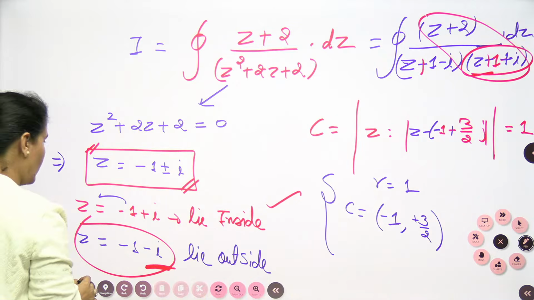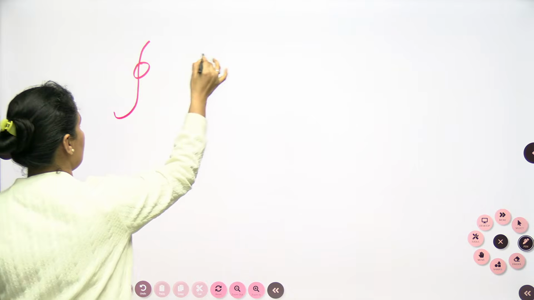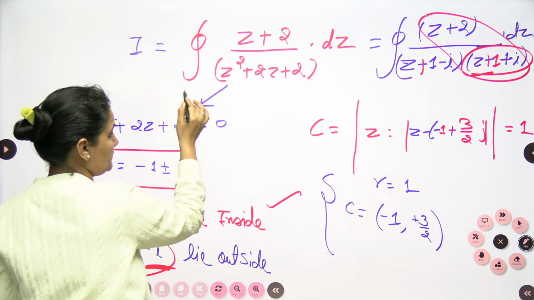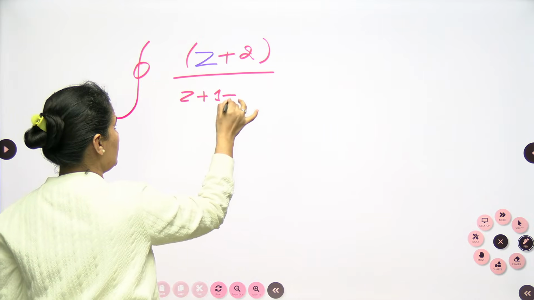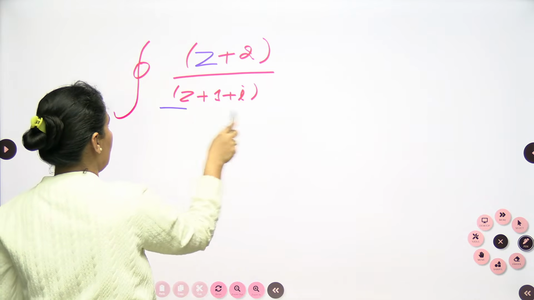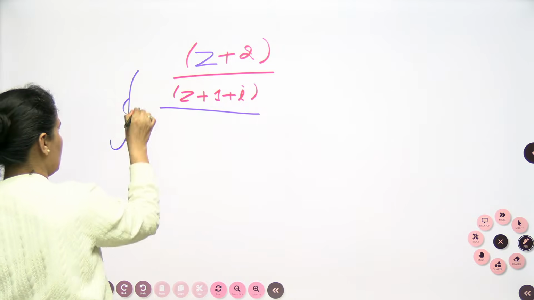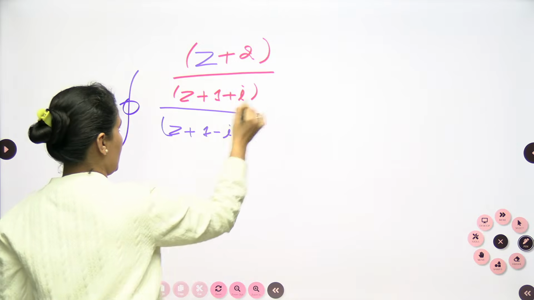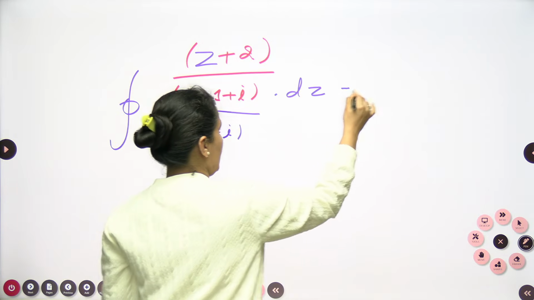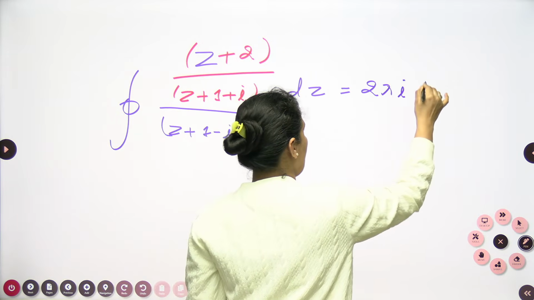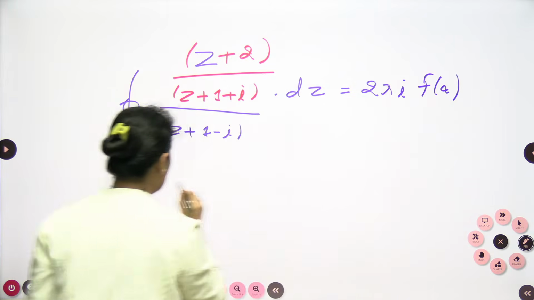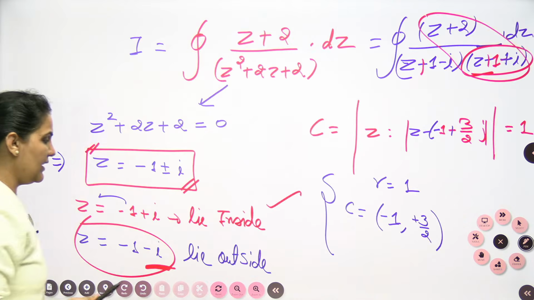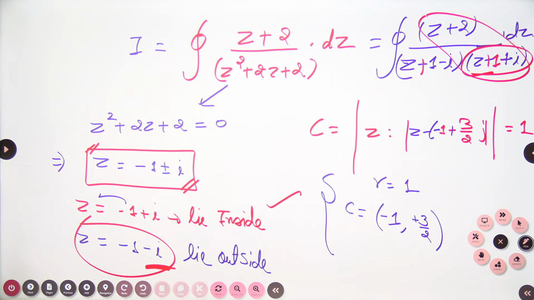So the given function will be (z plus 2) by (z plus 1 plus iota), and divided by, this will remain in the numerator, minus iota dz, and it will equal 2 pi iota f of a, where the value of a is nothing but minus 1 plus iota.